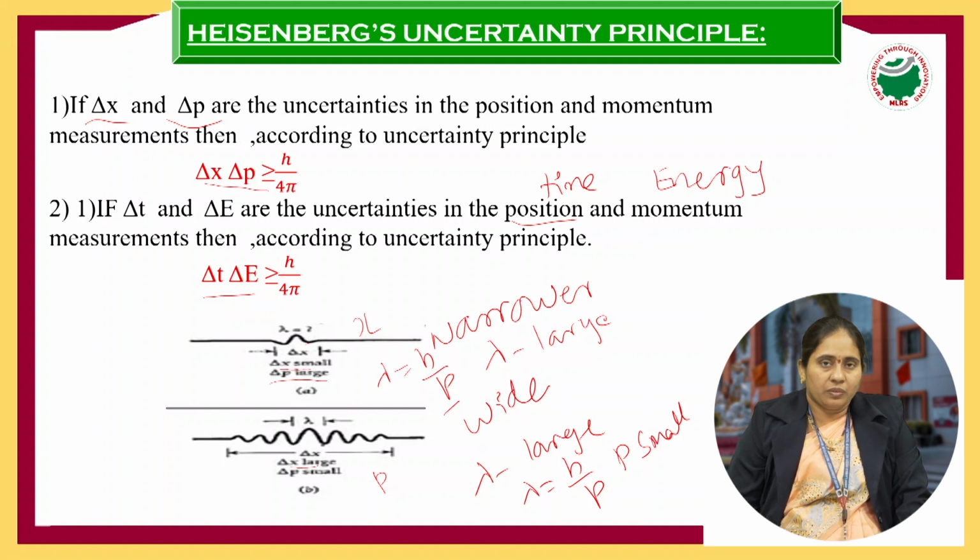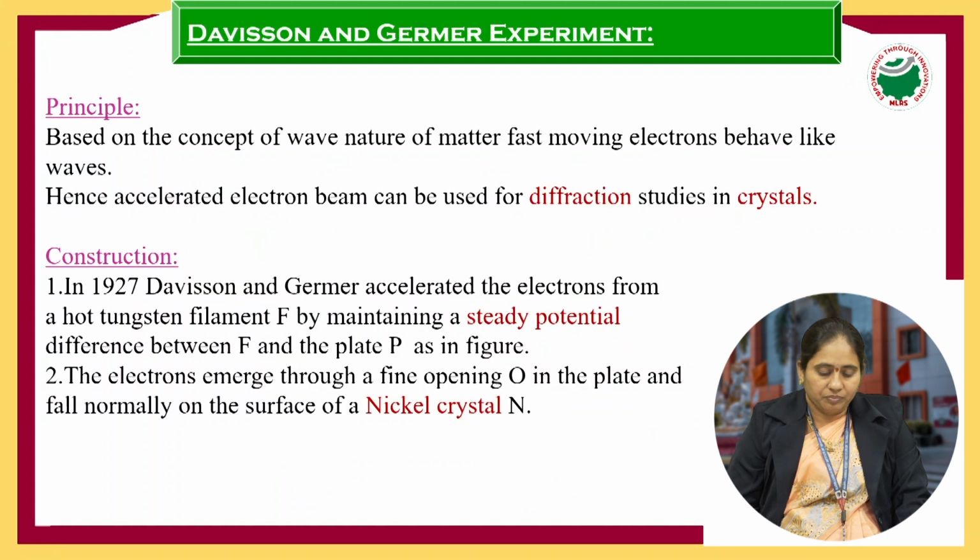So when it is narrower, the accuracy of finding the position is more and the accuracy of momentum is less, and when it is wider, we get accuracy in finding the momentum but not the position.